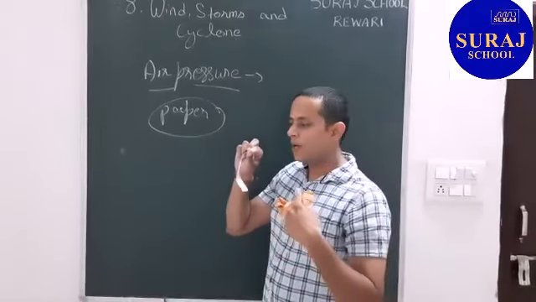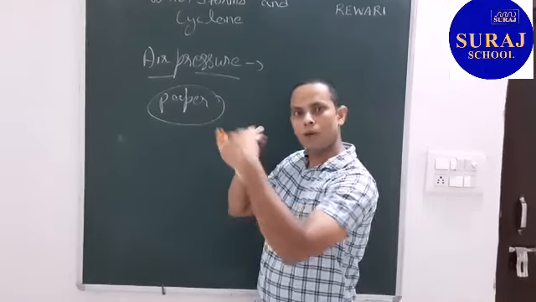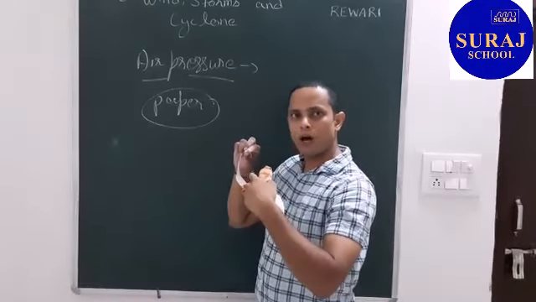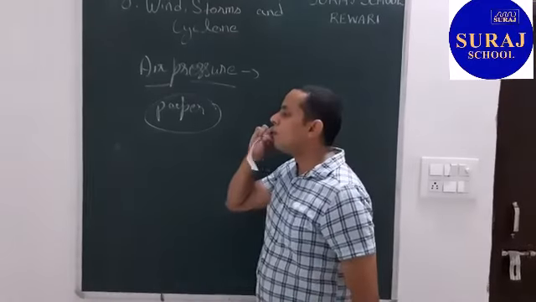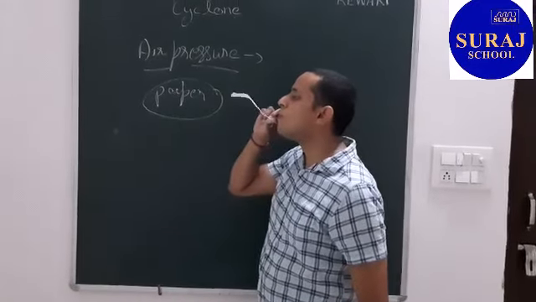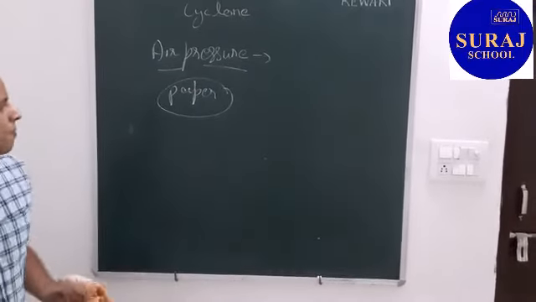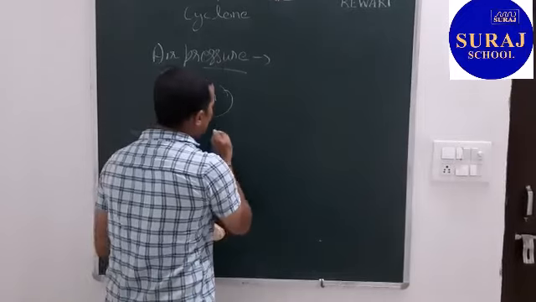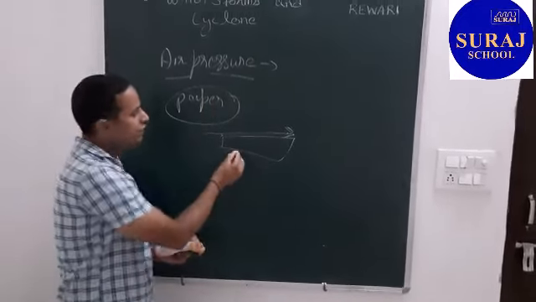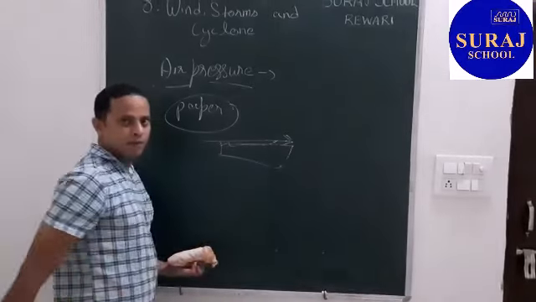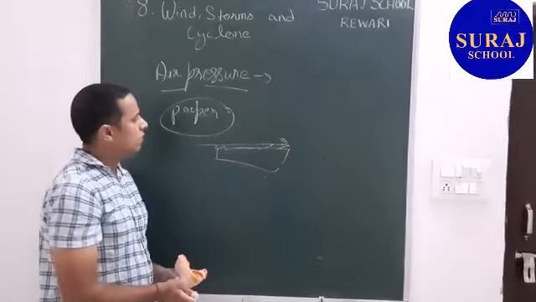You can see when I blow the air above it, the paper comes up. I am blowing wind above it, but the paper is coming up. This is because when I blow air above the paper, it reduces the air pressure, which causes the paper to come up.